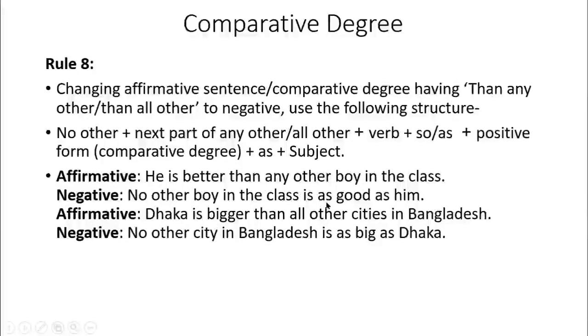According to the structure, as, and the positive form of the comparative degree. As we have better here, we write down good, because good is the positive form of the comparative degree better. Then according to the structure we have as here.